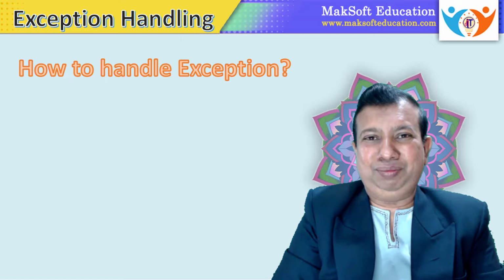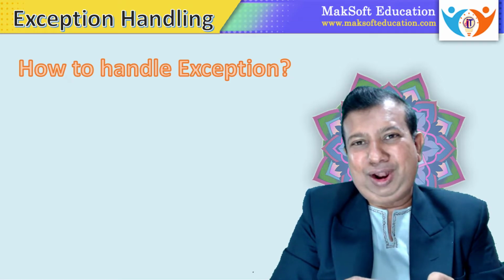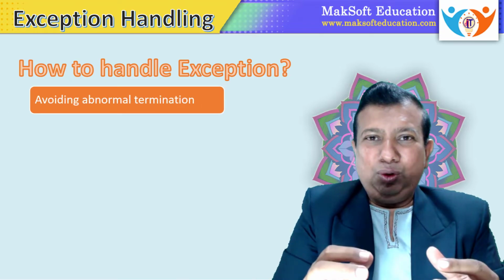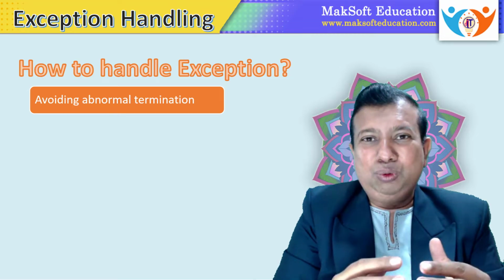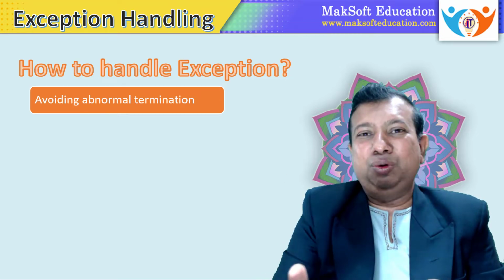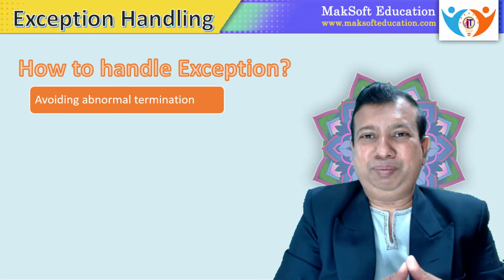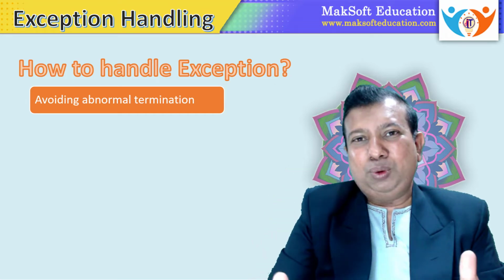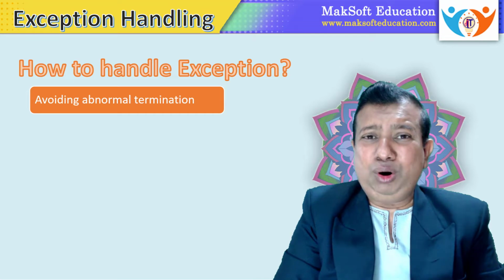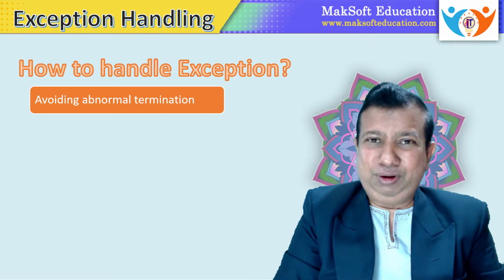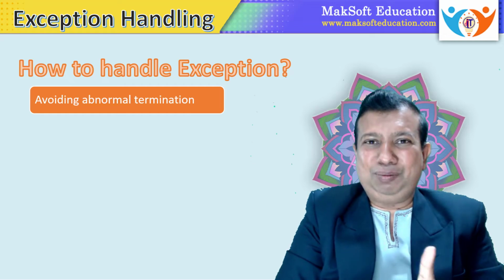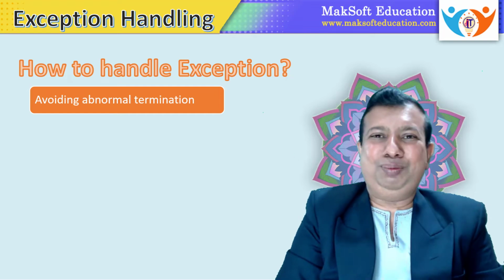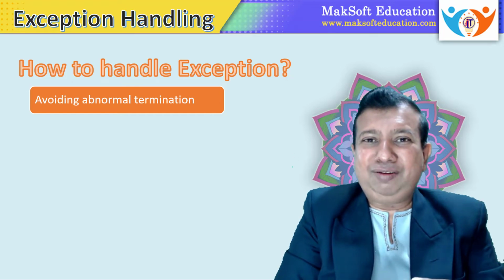How to handle the exception? The main objective of exception handling is to prevent abnormal termination of program. Even though exception occurs, we have to continue to execute the remaining part of program. We have to allow it to execute. Otherwise what happens, even though you are having a larger program, your program will be terminated in between. To avoid this, we have to handle the exception. So the first and main objective of exception handling is to trap all the exceptions and avoid abnormal termination of program. Now exception handling has its own process.